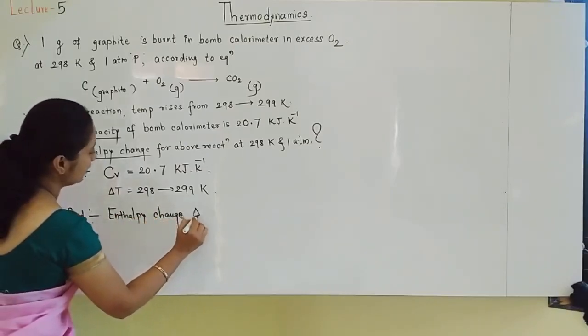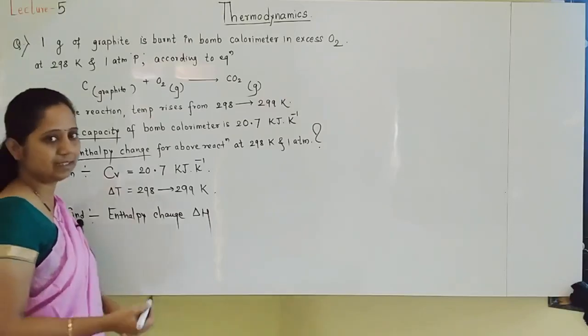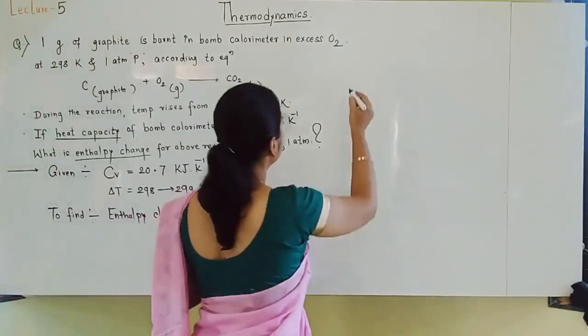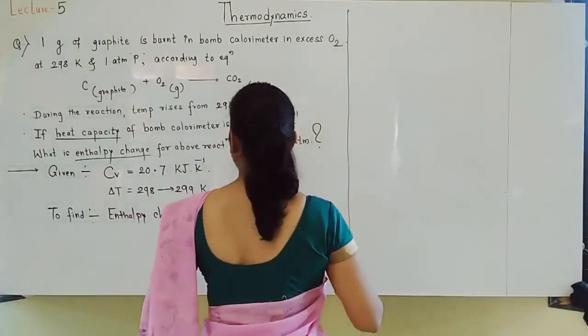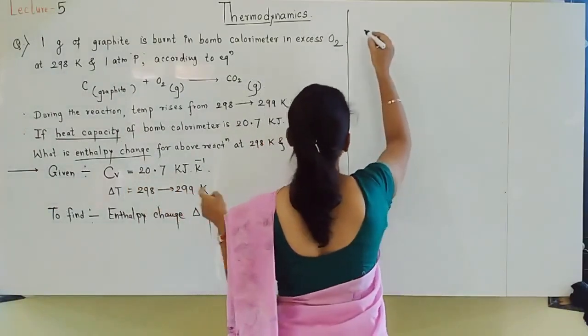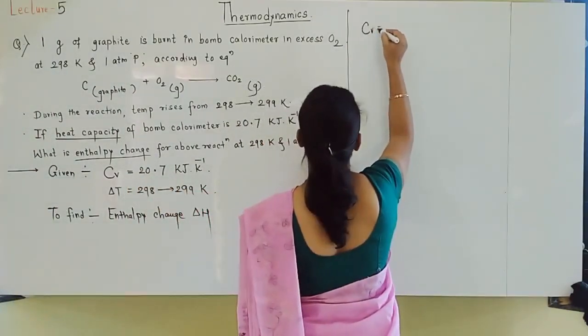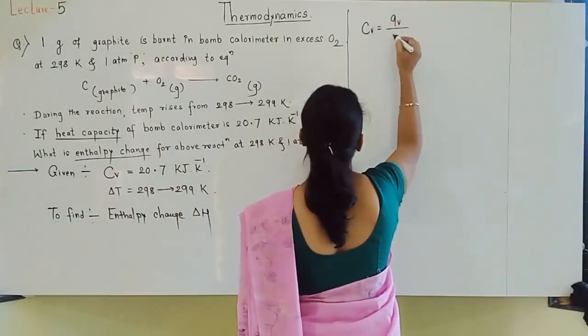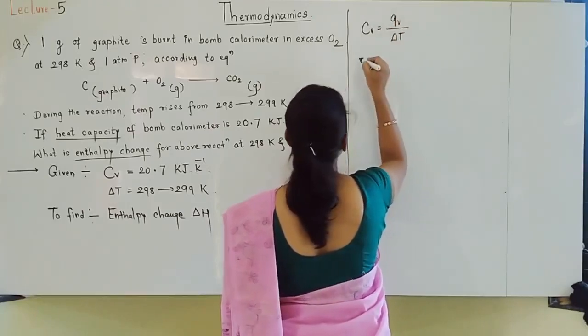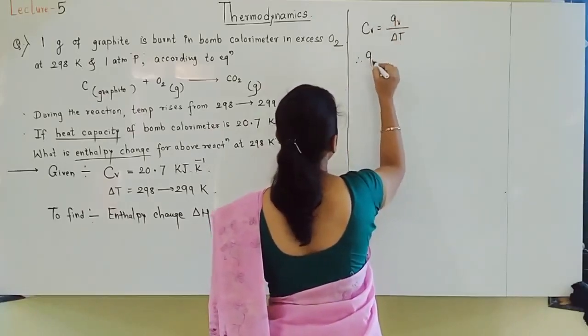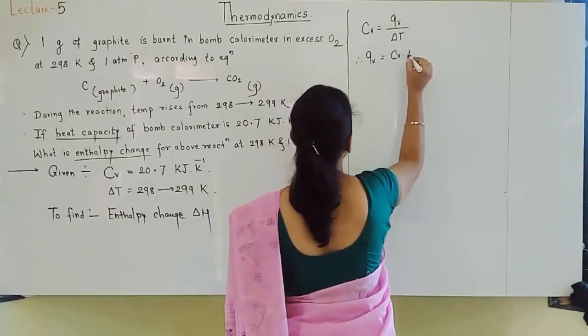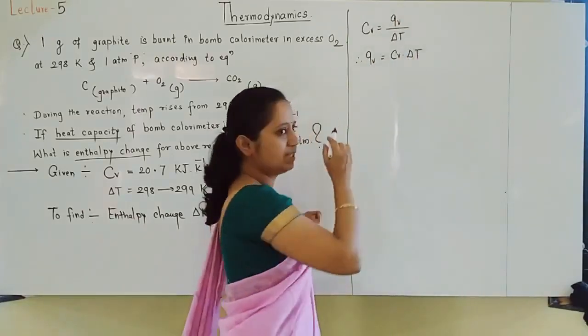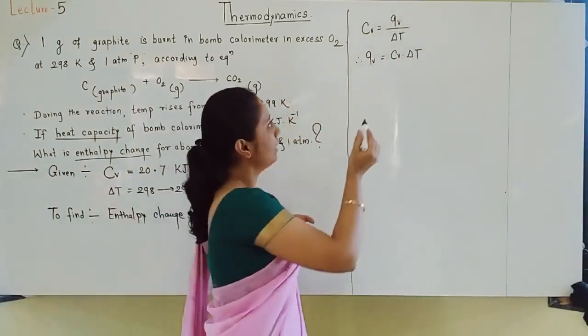Enthalpy symbol H. So we have to find out delta H. Students, see here how we can solve this. CV is given, so immediately we will write down the formula: CV is equal to QV by delta T. So QV is equal to CV into delta T. Very easy formula. Already you know this formula.